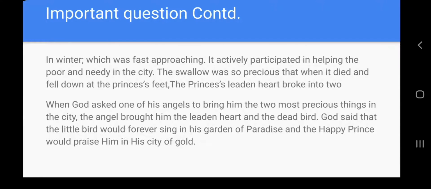The swallow was so precious that when it died, it fell down at the prince's feet. The prince's leaden heart broke into two. When God asked one of his angels to bring him the two most precious things in the city, the angel brought him the leaden heart and the dead bird. God said that the little bird would forever sing in his garden of paradise, and the Happy Prince would praise him in his city of gold.